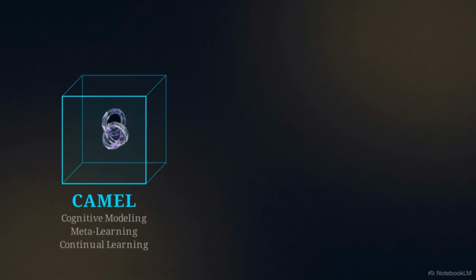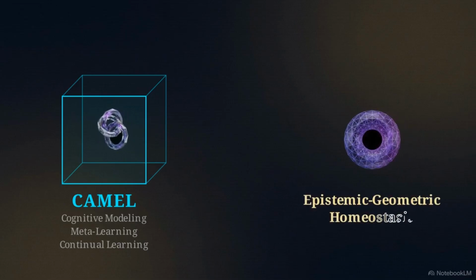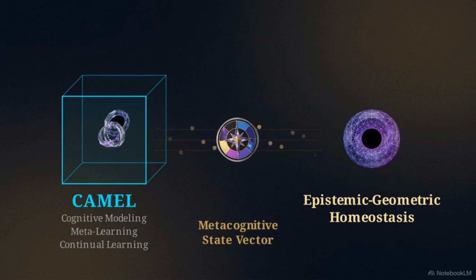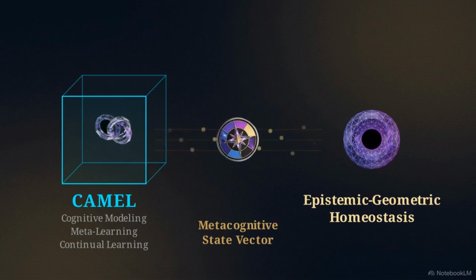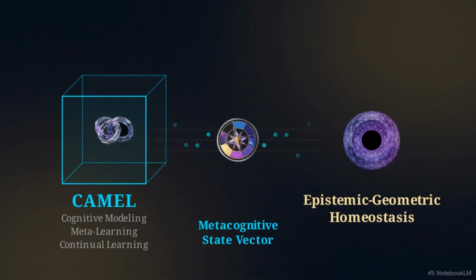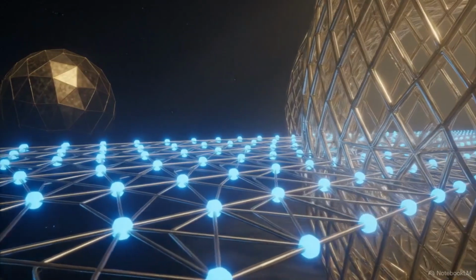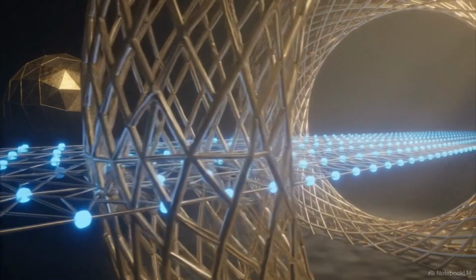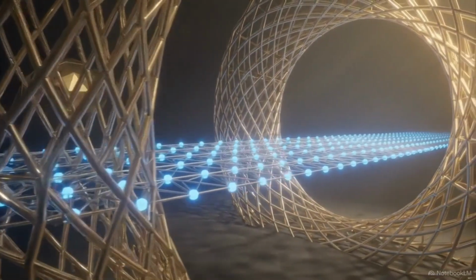It provides a structured mechanism for functional adaptation over time. The second component is epistemic geometric homeostasis. This provides the physical and topological constraints that biological systems use to generate subjective experience. These two modules interface directly through dynamic graph theoretic routing, regulated by a specific metric called the metacognitive state vector. This unified architecture serves as a mathematical blueprint, transitioning an artificial intelligence from a static token predictor into an active,